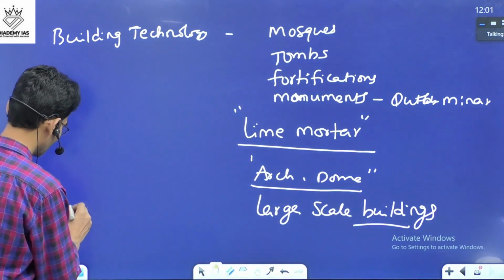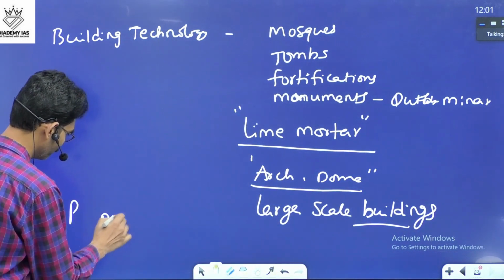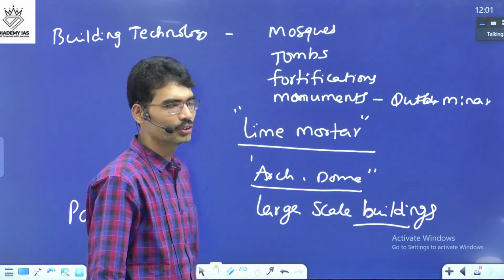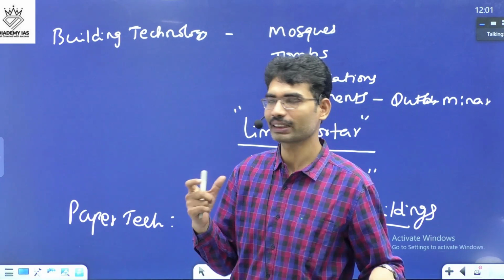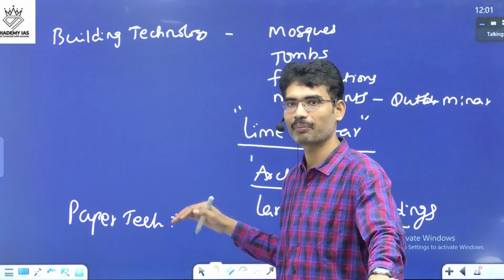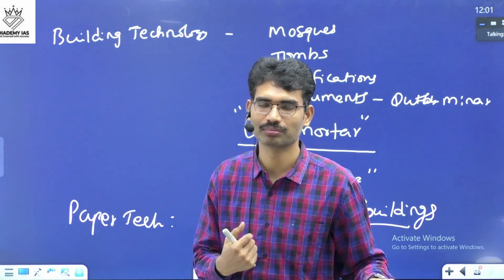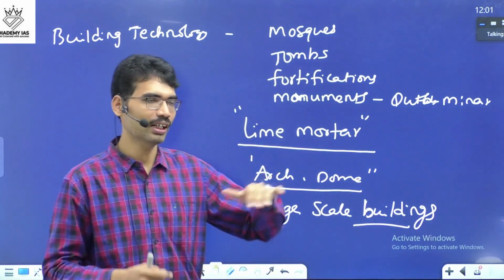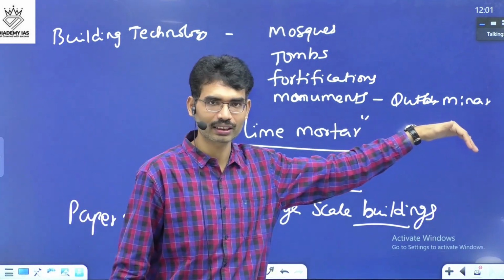Then after that, paper technology. During ancient time period, we don't have paper technology, and paper technology, during Delhi Sultanate time period, is about to gain the ground. Because in ancient time period, there was no paper. Initially from China, this technology emerged.